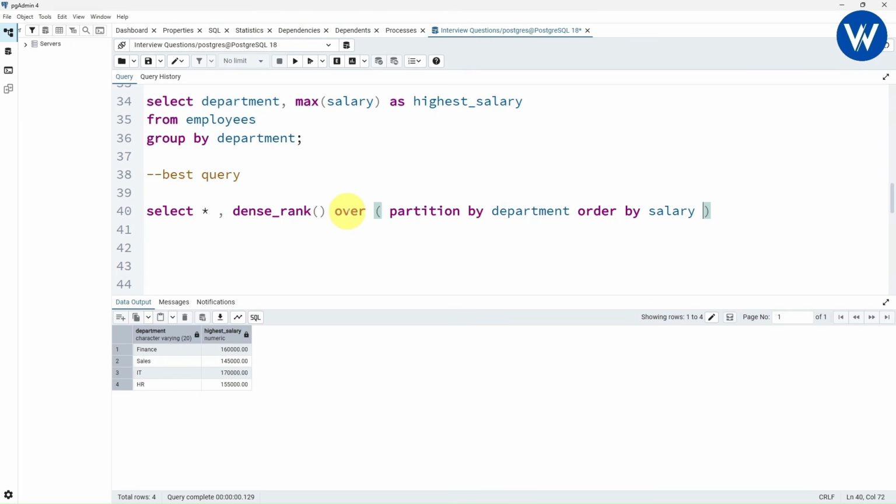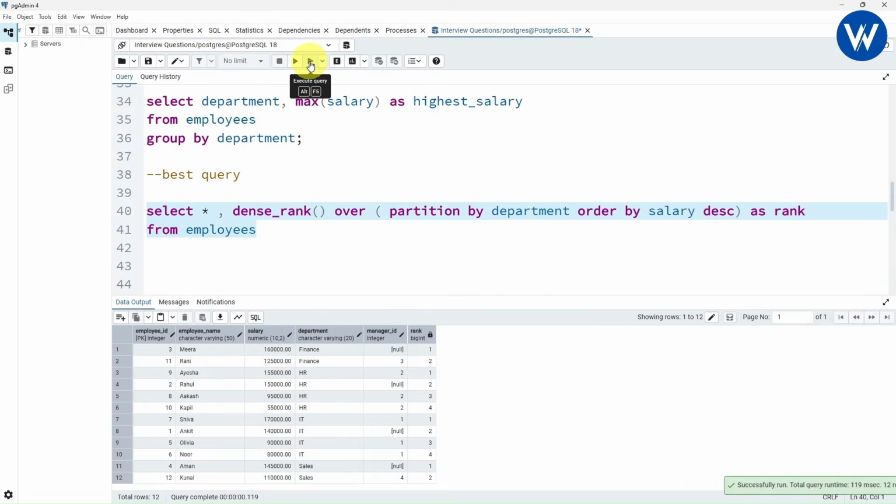This is very important and it should be in descending. Now I will give the column name as rank. Perfect. Now go to next line. Here you can take from employees. Employees is the table name, employees. Now let's execute the query.